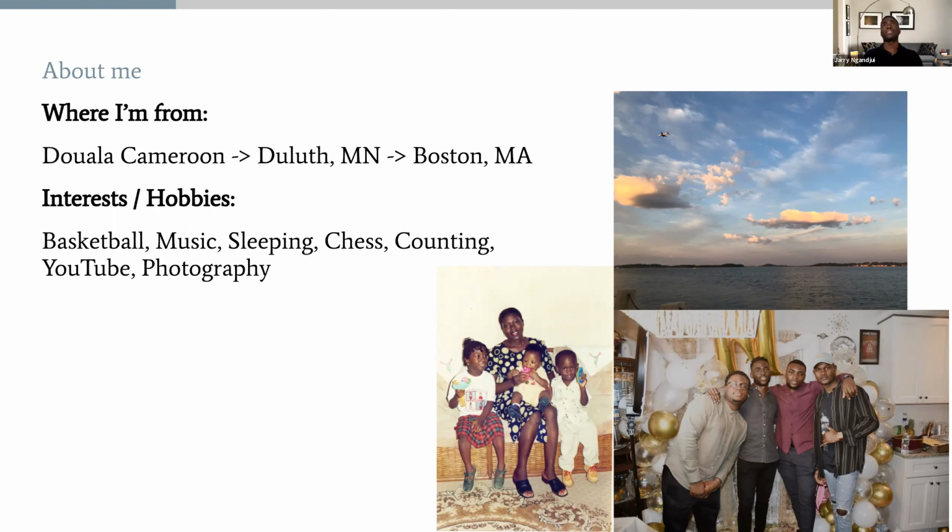Some of my hobbies include basketball, music, sleeping, chess, counting, YouTube, photography. The odd one there is counting. What I mean by that is I've been counting license plate, adding numbers on license plate numbers in Massachusetts for about 4 years now. And the highest sum I've seen is 33. So if you can beat that, let me know.